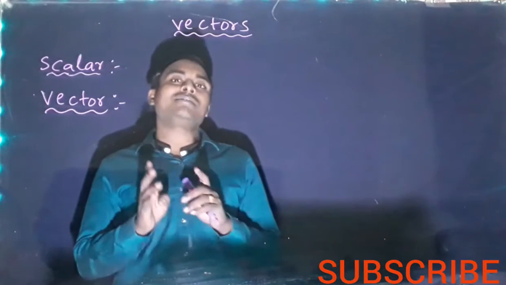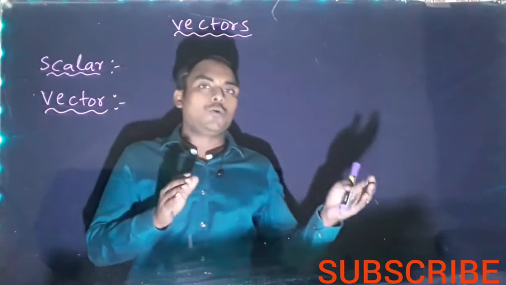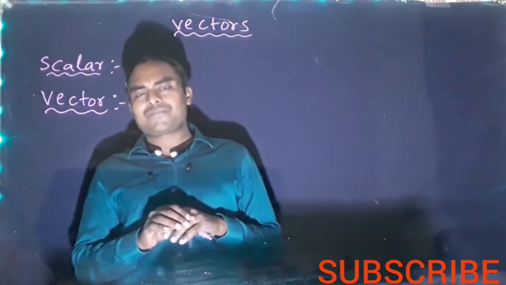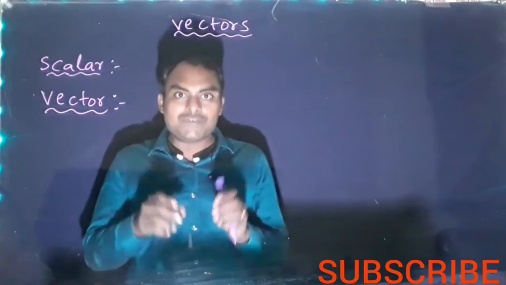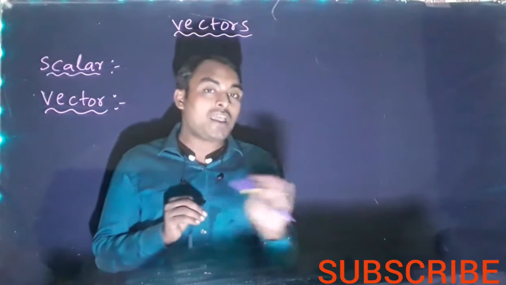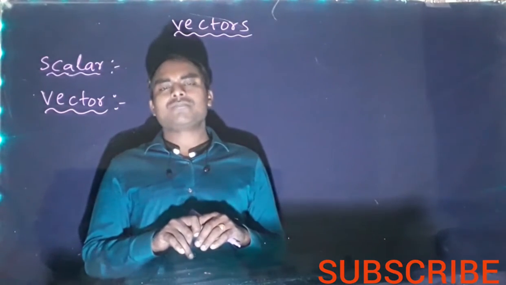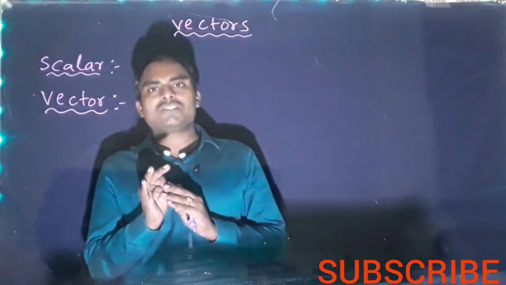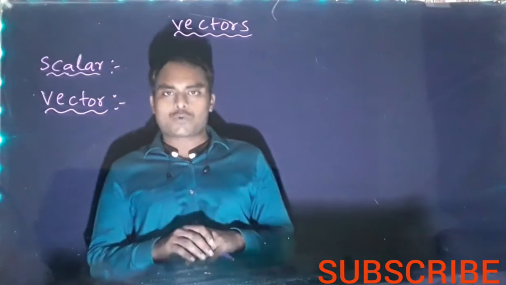But if you take electric current, it always flows from high potential to low potential, just like water flows from more height to less height. Like that, electric current flows from high potential to low potential. It has a specific direction. Electric current has both magnitude and direction, but it does not obey the vector law of addition. So electric current is not a vector quantity. So if a physical quantity has both magnitude and direction, that is not enough. It should also obey the vector law of addition. Then only that physical quantity is called a vector quantity.